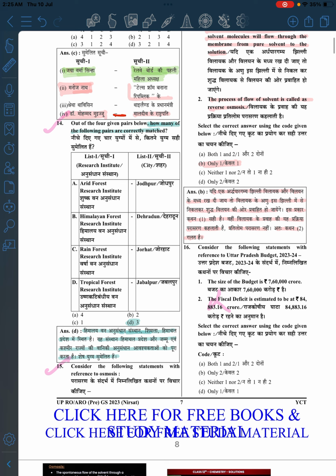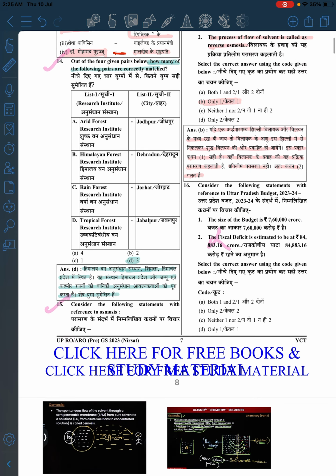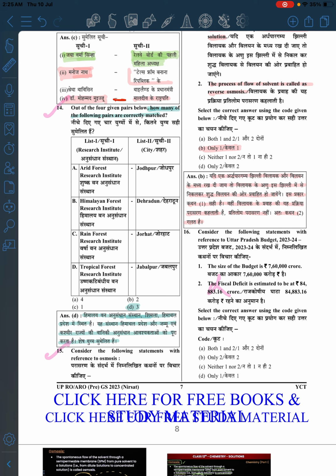Now coming to this one, right? The arid forest. So see, we will go with the logic, not with the arid. Arid can be in Jodhpur, because the desert areas are the arid area. So it can be in Jodhpur. We cannot neglect this option. So this is correct. Himalayan Forest and Research Institute. This is also correct because hilly areas, and this is correct.